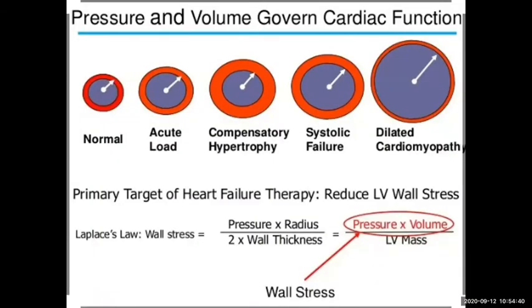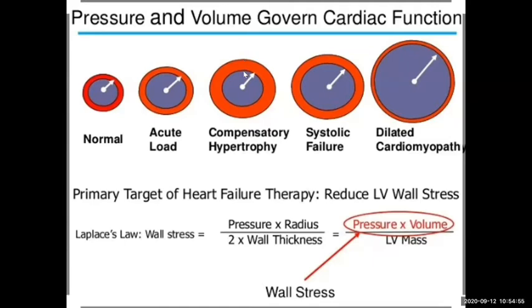Why does the heart fail to pump? The heart fails to pump because it doesn't have sufficient ability to pump. Already the heart has undergone many morbid changes, and that's why the heart is unable to pump.